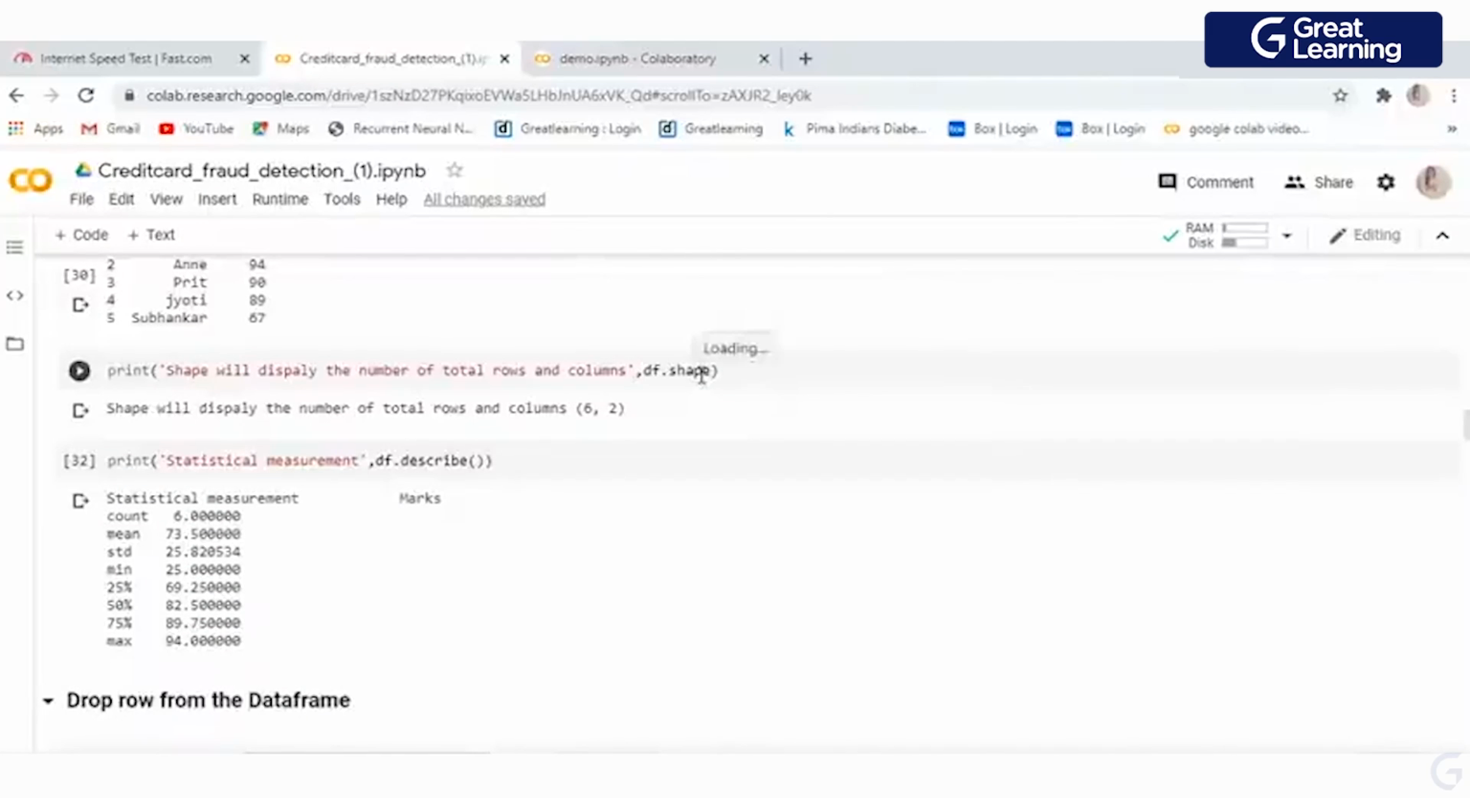Then we have shape, right? What is shape? It will tell you the structure of your data, how many rows and how many columns you have. In most cases we are going to use comma separated value files.